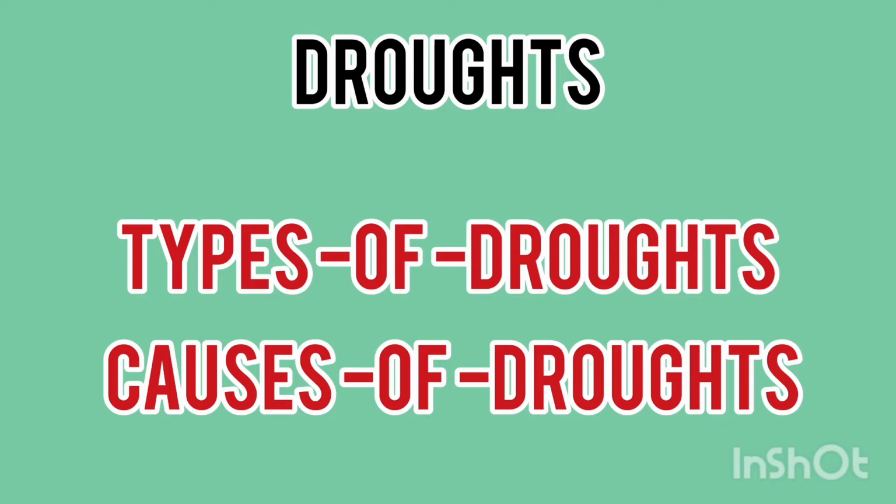So now again, what is a drought? It is a natural disaster, like a below average precipitation in a given region. Why does it occur? Because of the shortage of water supply, atmospheric changes, and surface water or groundwater. In other words, drought is a long period of unusually low rainfall resulting in parched ground and abnormal withering of vegetation.